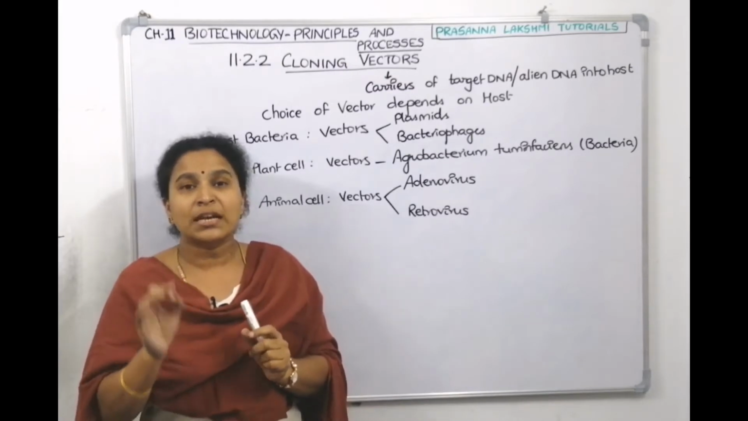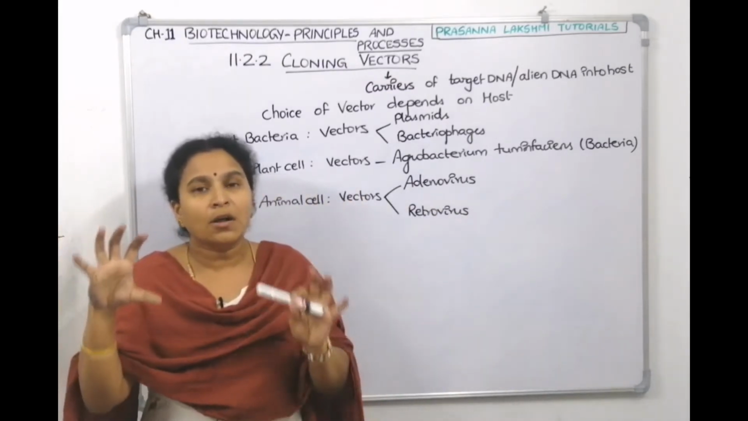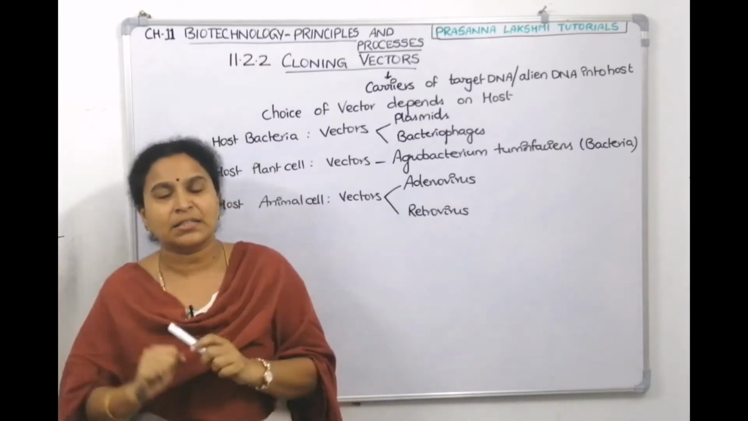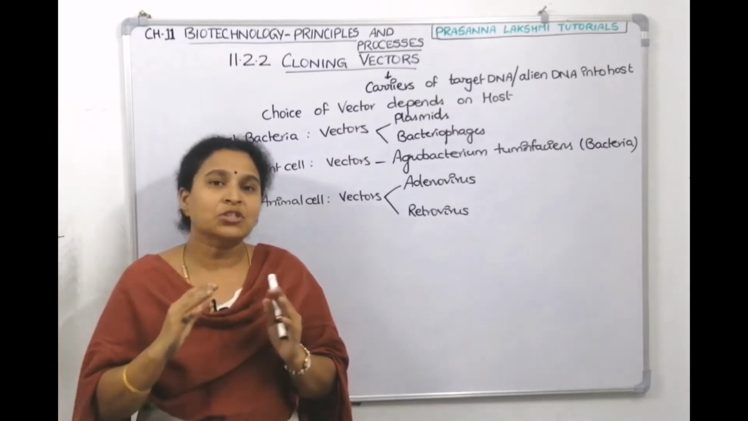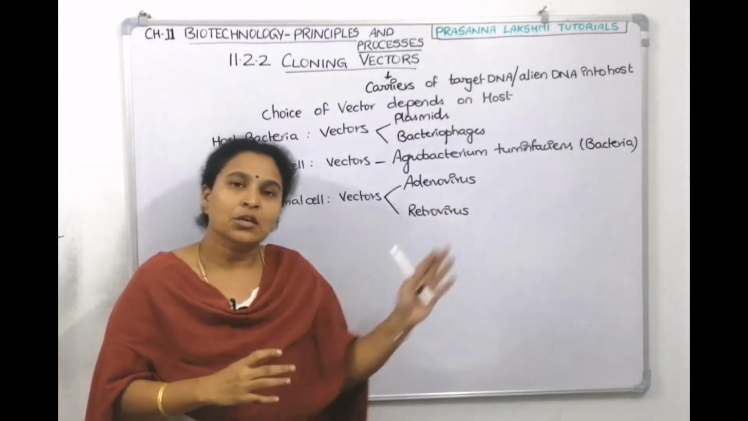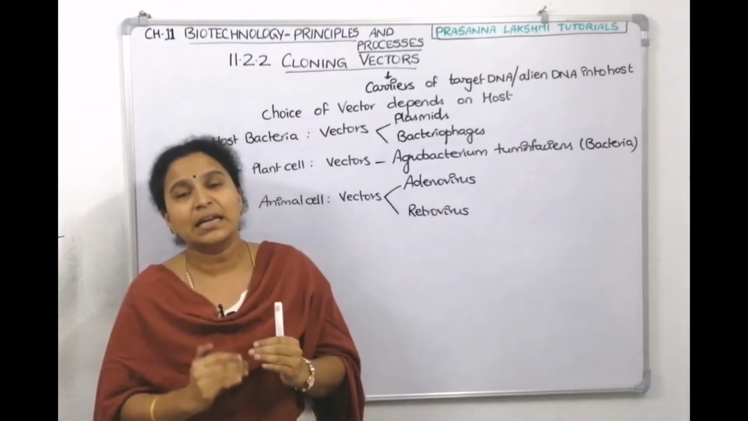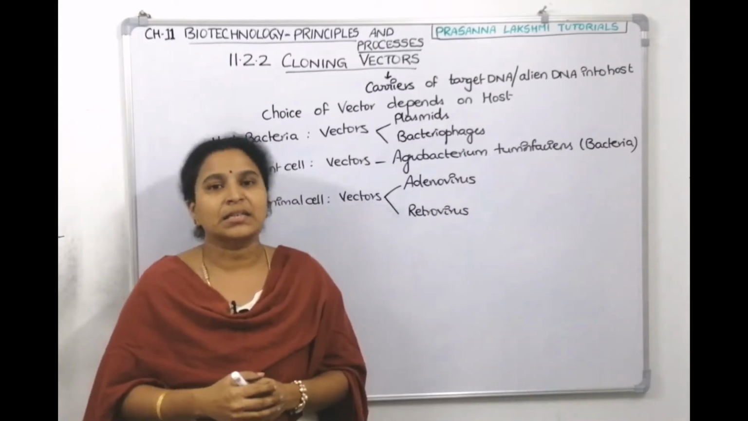And if you want to send anything into an animal cell, how will you send it? We know all the animals are easily infected by viruses. The types of viruses which can easily infect animal cells are adenoviruses and retroviruses. So these are the vectors. We are going to read the vectors one by one in detail, which is also mentioned in the NCERT textbook.